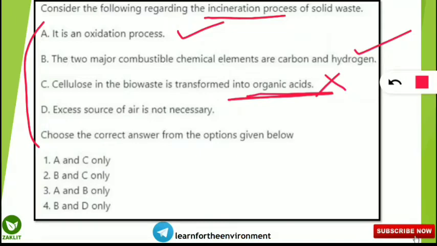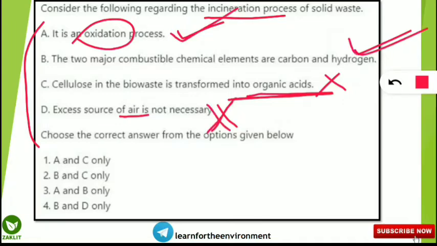Similarly, excess source of air is not necessary in the case of incineration process of solid waste is also absolutely wrong, because oxidation means oxygen is required. Oxygen is required means air is required. So here this statement will be wrong. Only A and B will be correct. That means option number 3 will be the correct option.